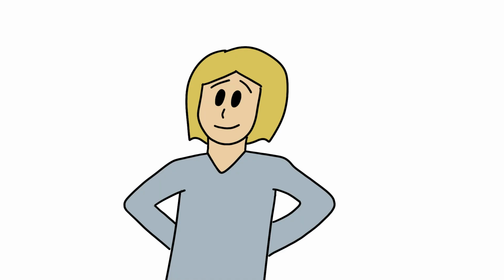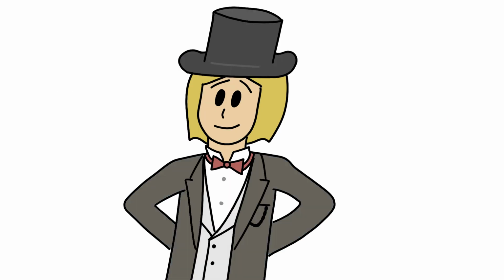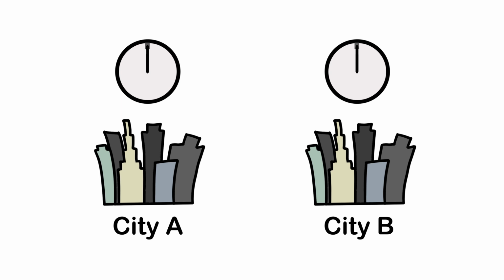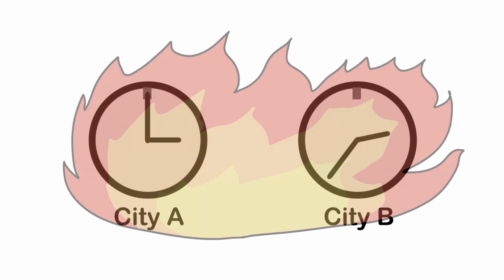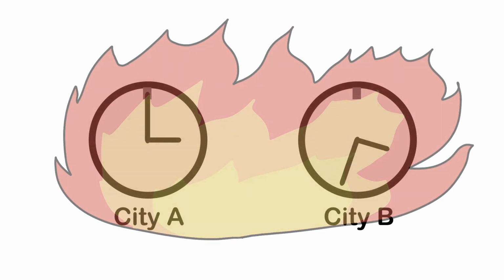This is called a global symmetry. Your results do not change if everyone agrees that we change the time in exactly the same way. But what if you tried to do this experiment before the end of the 19th century? Back then, every city had its own time convention. Clocks were not synchronized at all, meaning that, for example, 12 o'clock was at different times in different cities. In this case, your travel time calculation would totally break down.